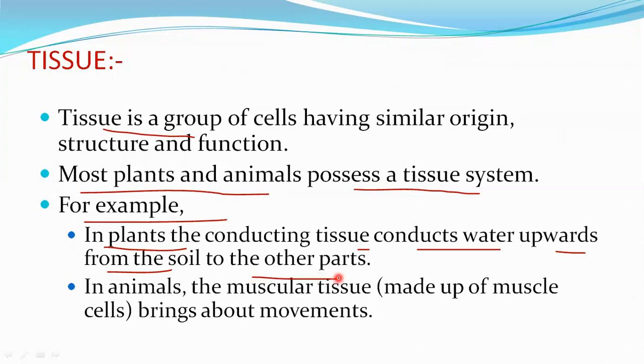Why is water essential for the plants? Water is essential for the plants to prepare food, that is, it is required for the photosynthesis process. It is done with the help of conducting tissues in plants. Coming to animals, the muscular tissue made up of muscle cells brings about movement. The movement in animals is because of the muscular tissue, which is made up of muscle cells.